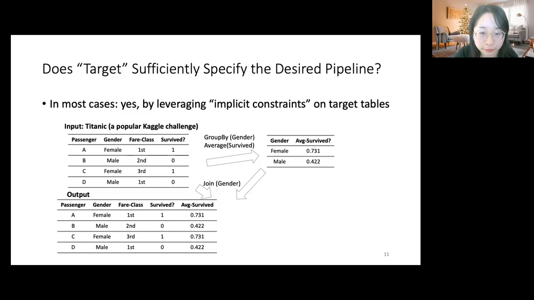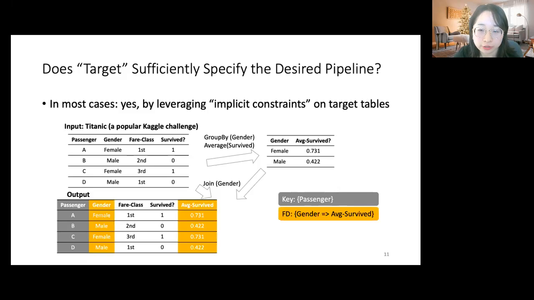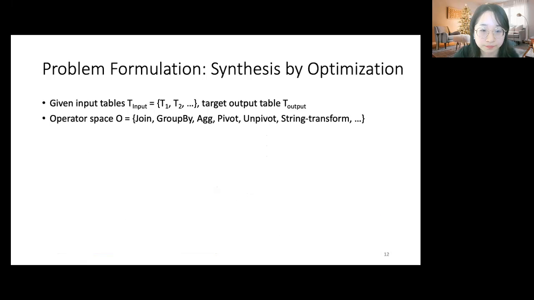Specifically, we can discover two constraints in this case: a key column, passenger, and a functional dependency, gender to average survived. Now, assuming a new batch of input arrives with different passengers, in order to synthesize an output table with the same key and FD constraints, the smallest pipeline is to exactly group by on gender and then self-join. That uniquely determines the desired pipeline using a fuzzy target alone.